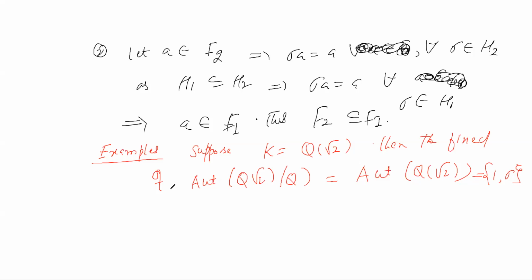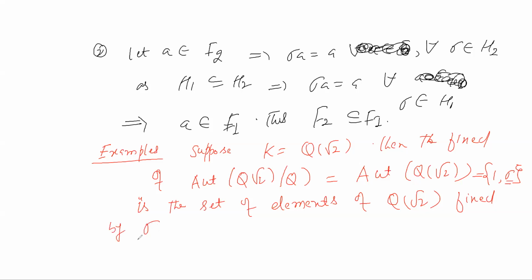It is the set of elements of Q root 2 fixed by sigma, because the identity fixes every element, so we just have to see which elements are fixed by this sigma.